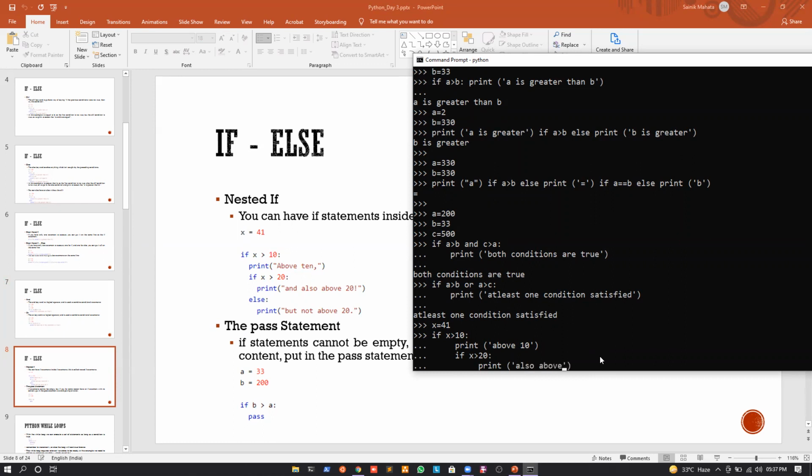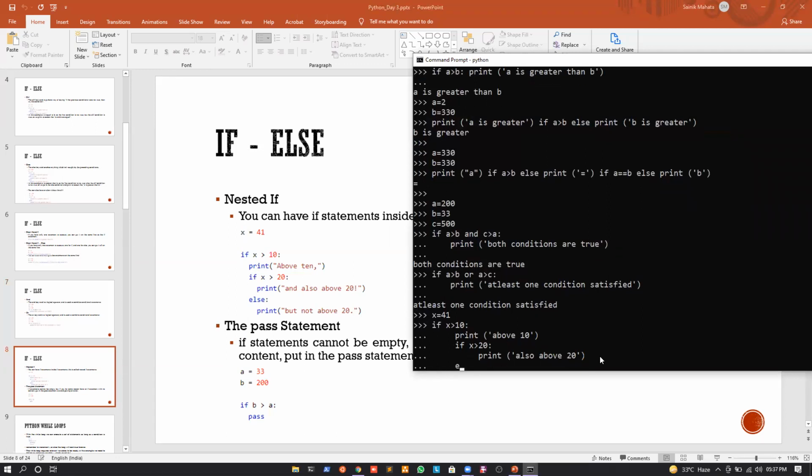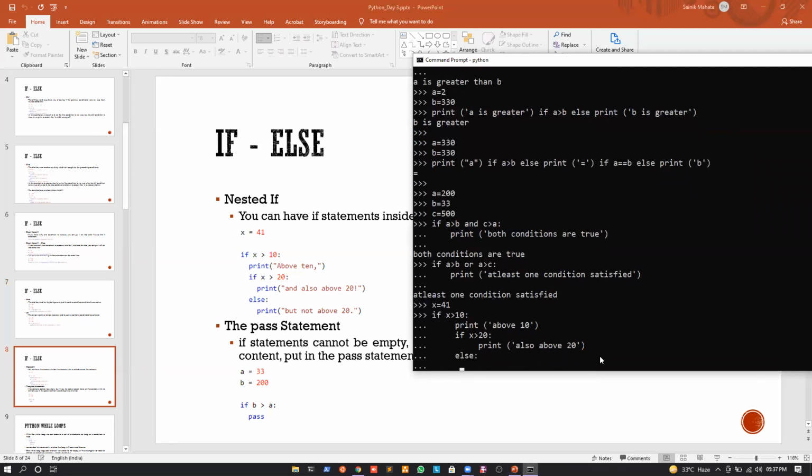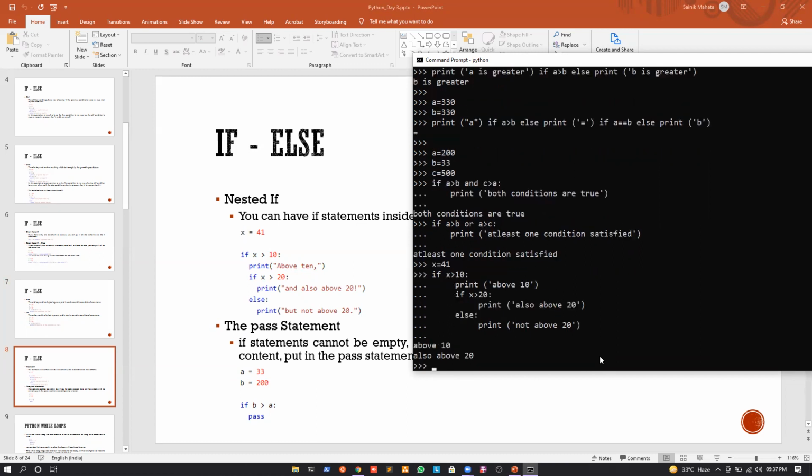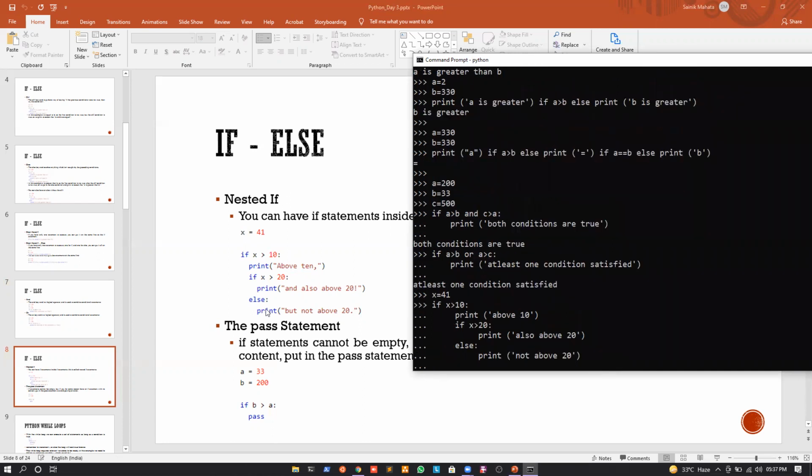also above 20, right? And for this, let's say we give an else statement, and inside the else scope we can write print, for example, not above 20. So if I just press this, you can see that we had two ifs, one inside the other, and in this case both the if statements have been satisfied, and the statements inside the scope were executed.